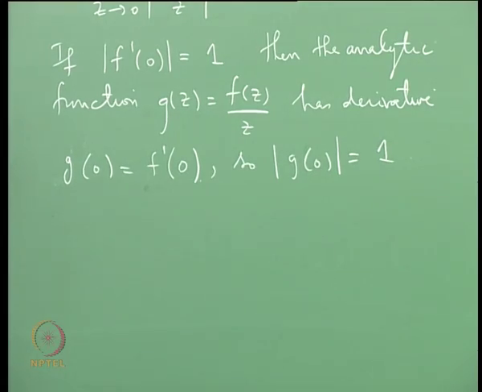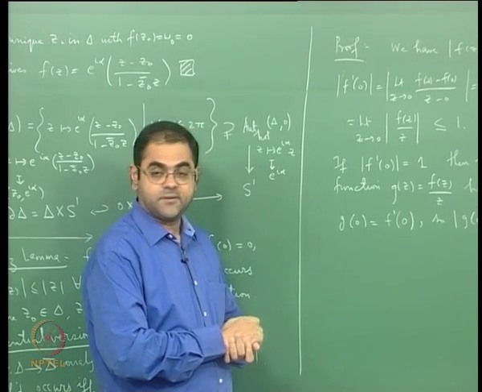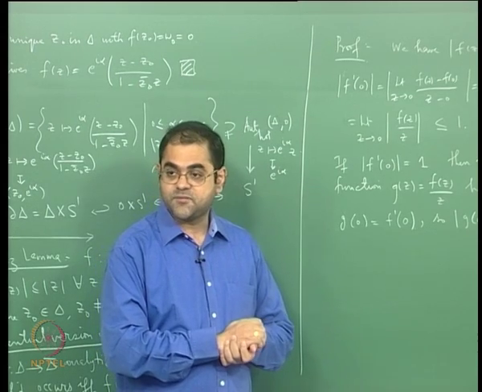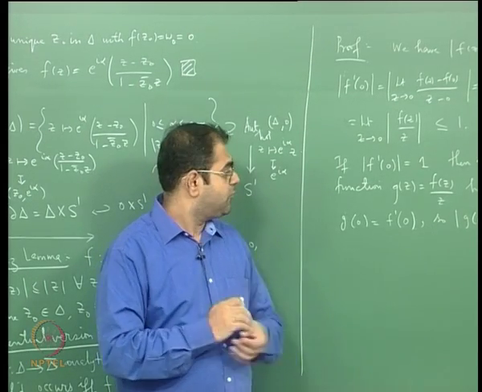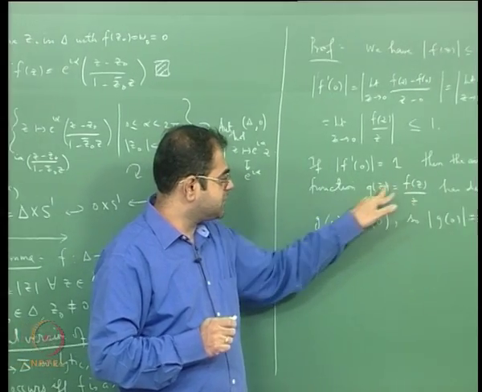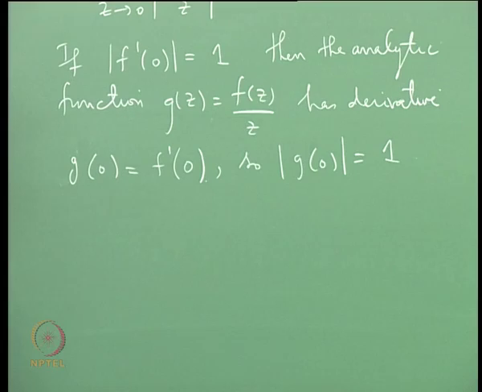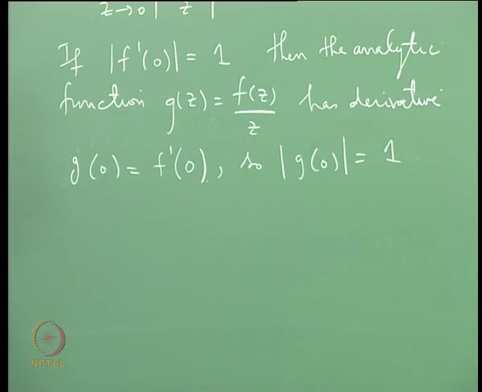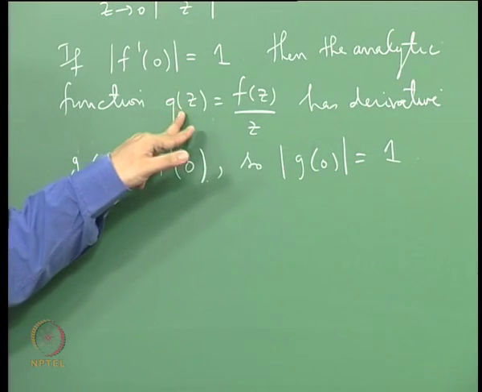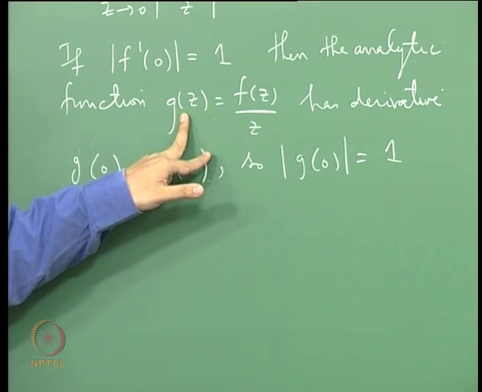Now go back again to the proof of the Schwarz lemma. In the Schwarz lemma we applied the maximum principle to g, which is f of z by z, and showed that the maximum value of mod g is always less than or equal to 1.